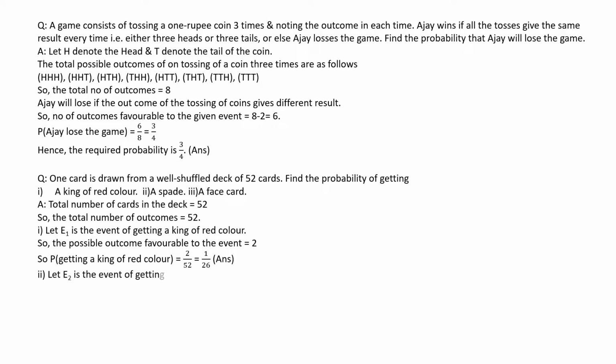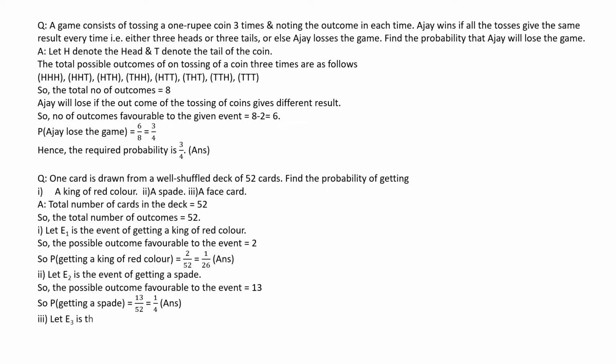Let E2 be the event of getting a spade. In a deck of 52 cards, there are 13 spades. So you can say the possible outcomes favorable to the given event is 13, and the probability of getting a spade is 13 by 52, or it is nothing but 1 by 4.